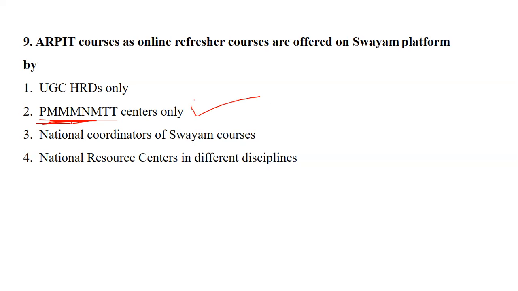See, the second time this topic has come up again. So ARPIT courses are offered on the Swayam platform by whom? By UGC HRD, by Pandit Madan Mohan Malviya scheme, or National Coordinators of Swayam, or National Resource Centers in different teaching disciplines. So let's see what exactly it is. Just remember, Swayamprabha, MOOCs. You have to repeat this Pandit Madan Mohan Malviya National Mission on Teachers. You have to learn that very well. These topics are repeating very much in the paper. So yes, the ones who offer ARPIT courses are National Resource Centers in different disciplines. They are the ones who offer these courses.